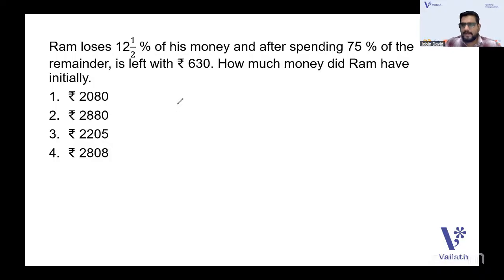Let the initial amount be 100x. I'm taking 100 into a multiple. You can take any multiple, like maybe 1000x or 50x, 10x. But 100 is easy when you subtract 12.5% and so on. So losing 12 1/2% means he's losing 12.5%. I'm converting 12 1/2% as 12.5%, right? So actually he loses 12.5% of 100x.